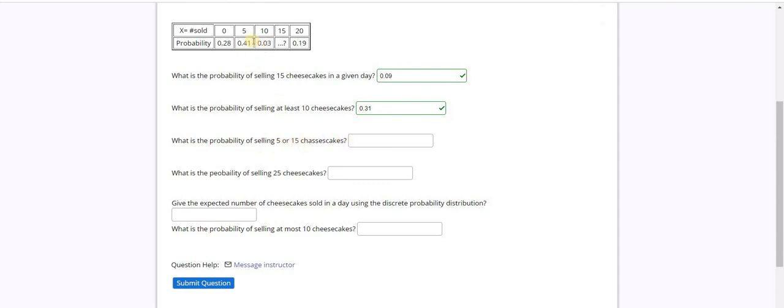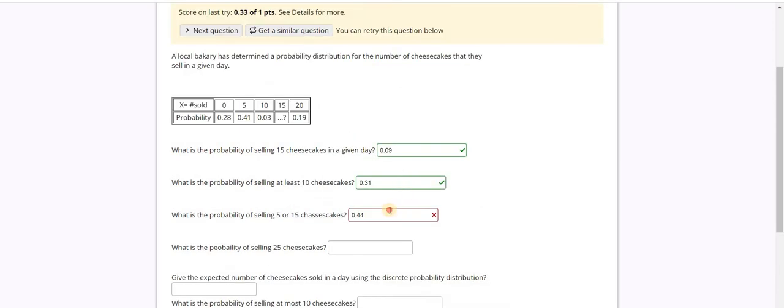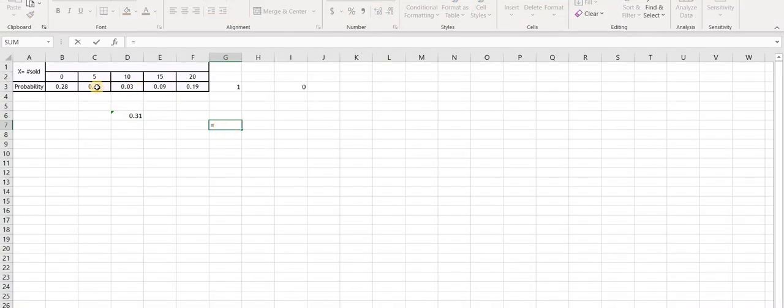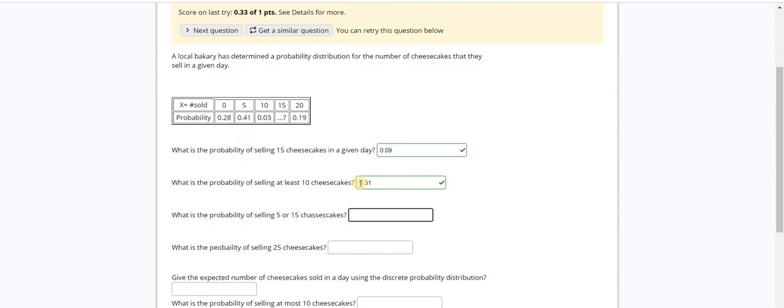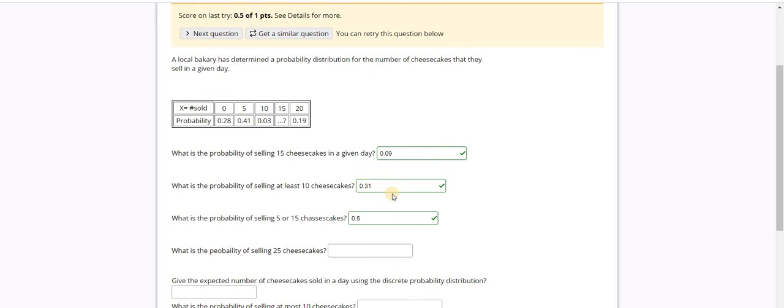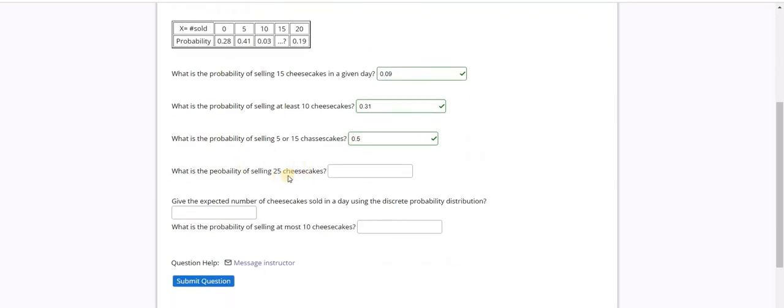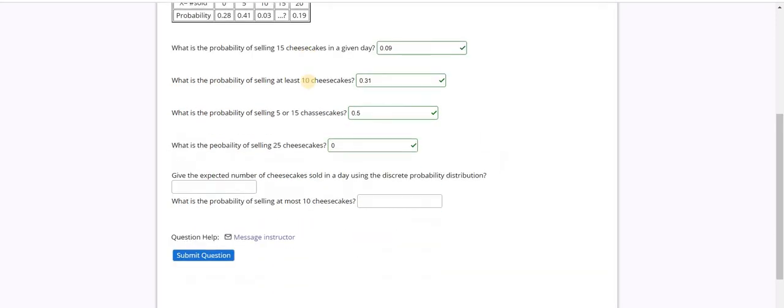The next one, what is the probability of selling 5 or 15? 5 or 15 means either 5 or 15, and that is basically adding these probabilities together. So add 5 and 15. 5 or 15 means 5 plus 15, and that is 50%. What is the probability of selling 25 cheesecakes? I don't have 25 cheesecakes here, so the probability is 0.